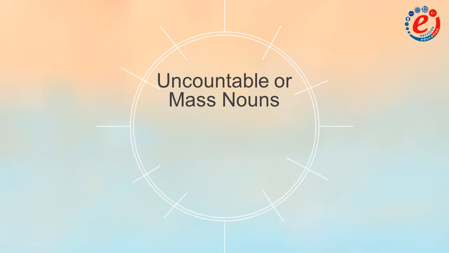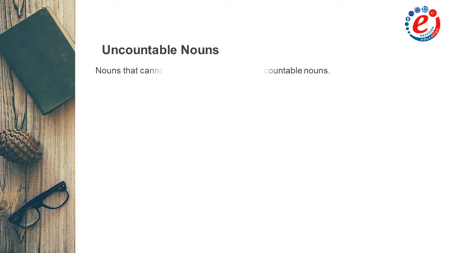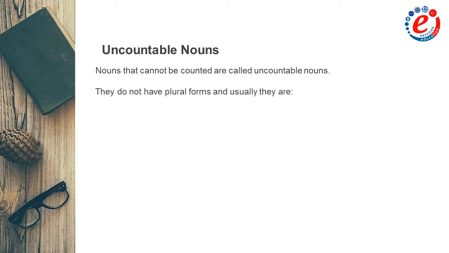On the other hand, we have uncountable or mass nouns, which is our last type of nouns. Uncountable nouns are nouns that cannot be counted. They have only one form, and that is the singular. In other words, they do not have plural forms. Usually, they are food, liquids, materials, abstract nouns, etc.